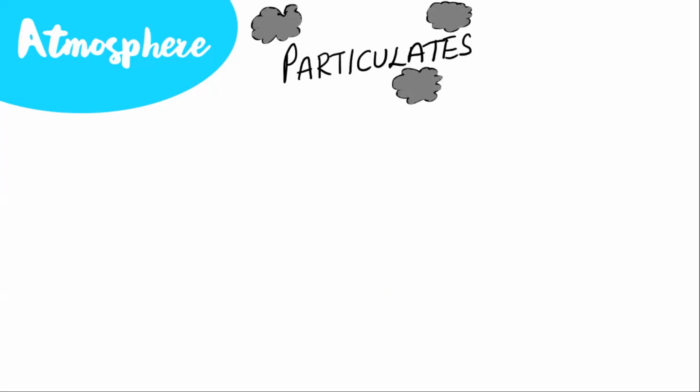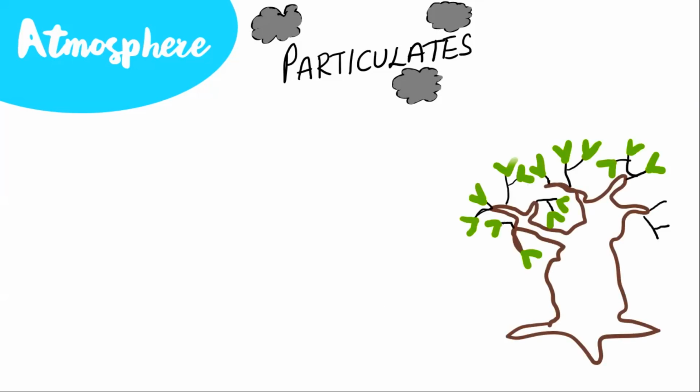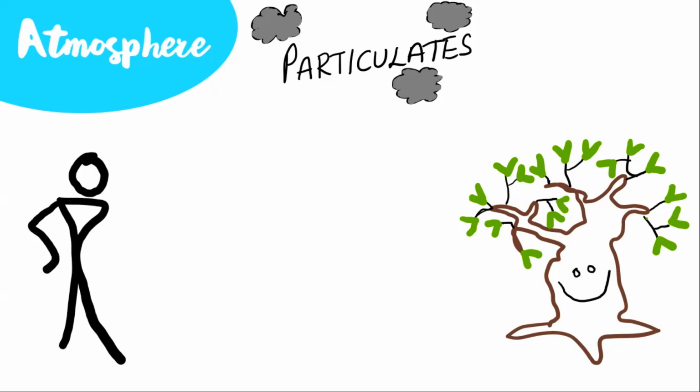Apart from these gases, the atmosphere also contains some fine dust particles which are included in the atmosphere because of natural causes or because of man-made activity. These dust particles are known as particulates. They are sometimes beneficial to the atmosphere and some of them might be dangerous to the atmosphere.